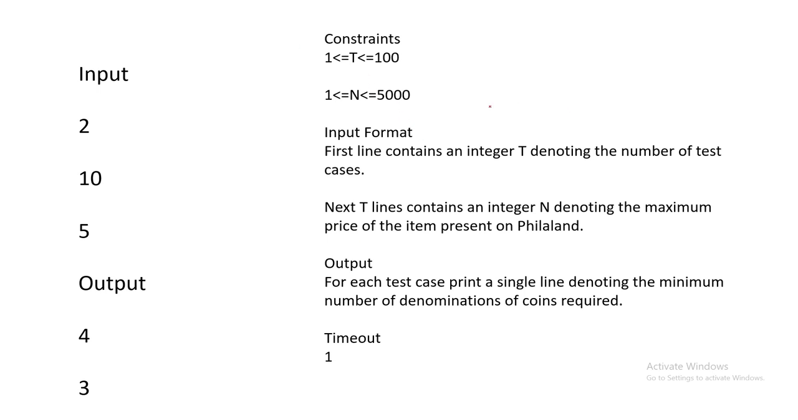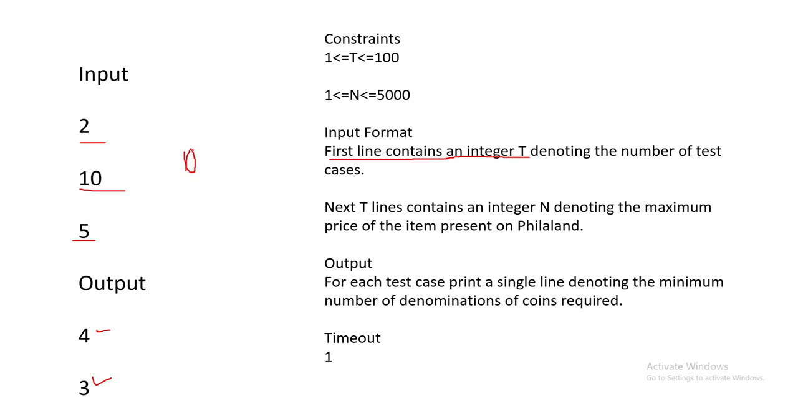So this is the input provided. These are the number of test cases. You can see here, the first line contains the integer test cases and the next line contains the maximum amount. So the maximum amount can be 10 and 5, and the output is 4 and 3. So we'll see how the output came. Maximum price could be 10.